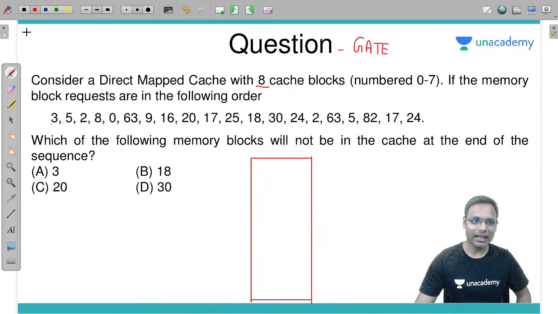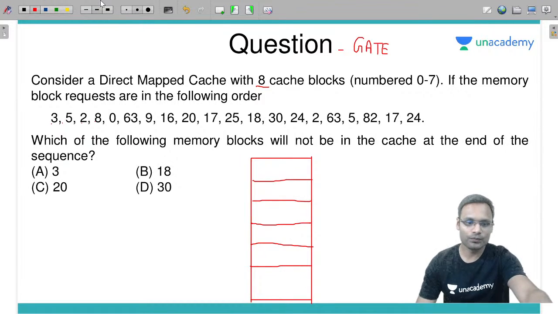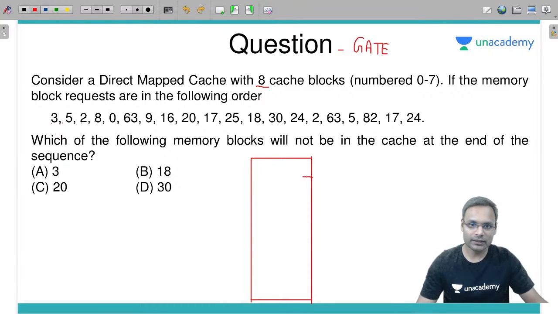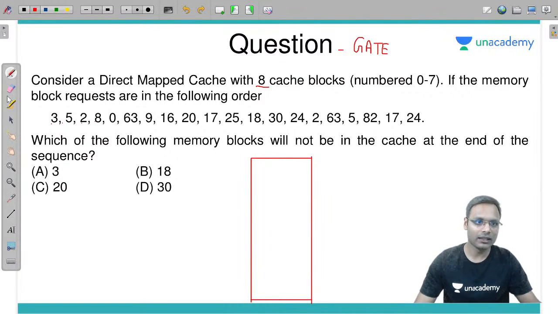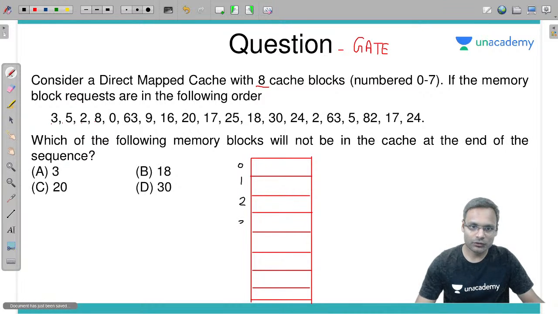The cache memory has 8 blocks: 0, 1, 2, 3, 4, 5, 6 and 7. Let me draw it with a line, that will be a better idea.